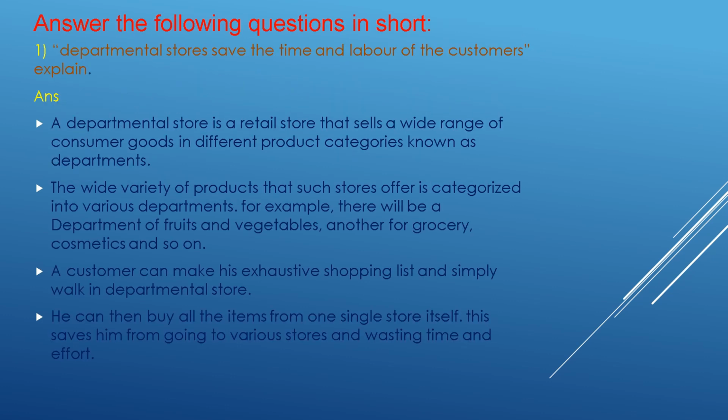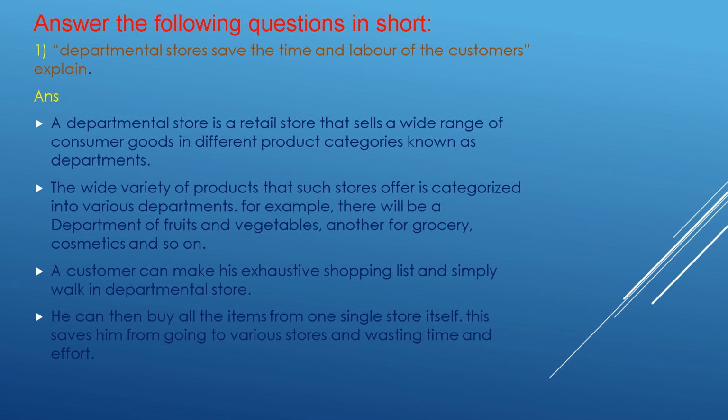Answer the following questions in short. Departmental stores save the time and labor of the customer. Explain. A departmental store is a retail store that sells a wide range of consumer goods in different product categories known as departments. The wide variety of products that such stores offer is categorized into various departments.